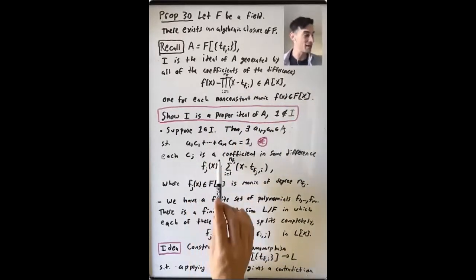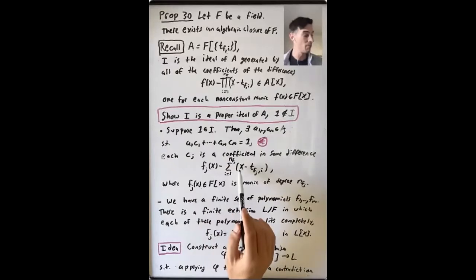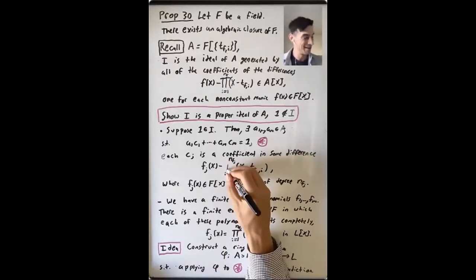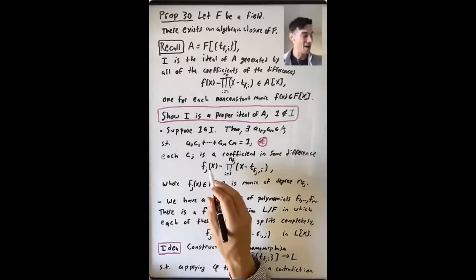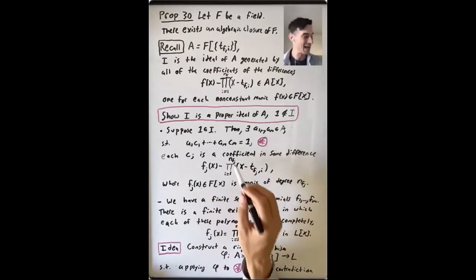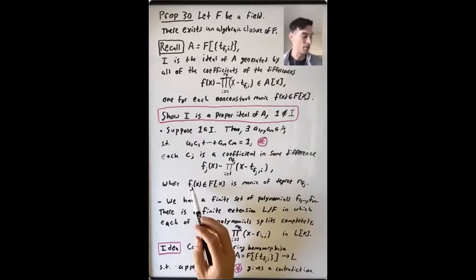So each c_j is a coefficient in some difference f_j(x) minus, oh, this should be a product. You can pretend I made that mistake on purpose to check if you were paying attention. f_j(x) minus the product from i equals 1 to n_{f_j} of (x minus t_{f_j,i}), where, okay, what is this f_j(x)?